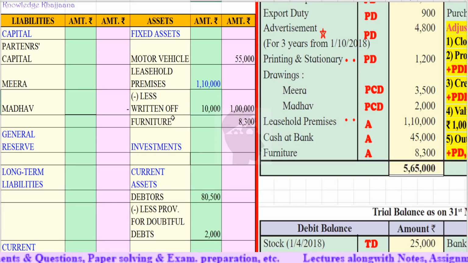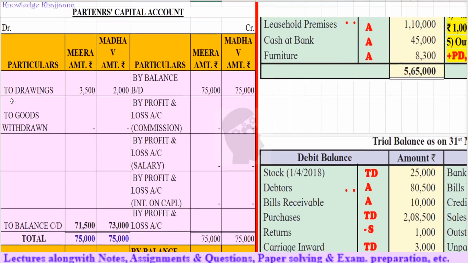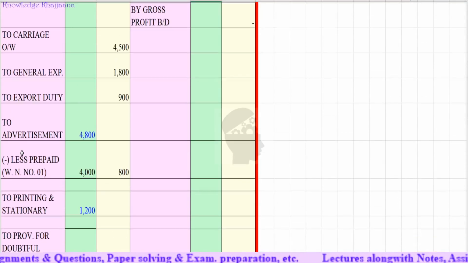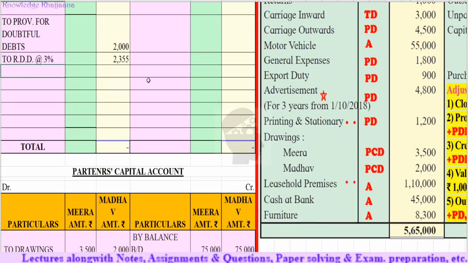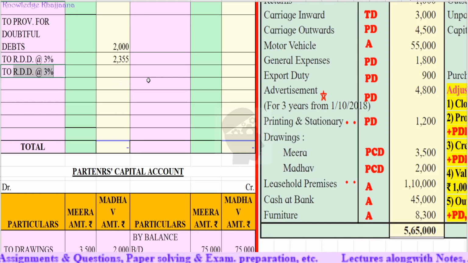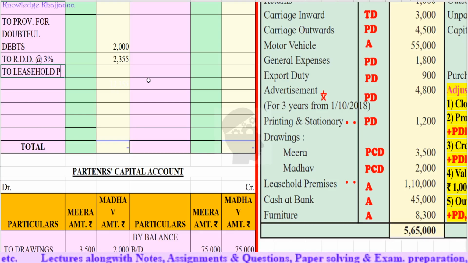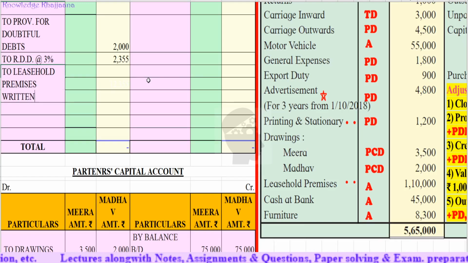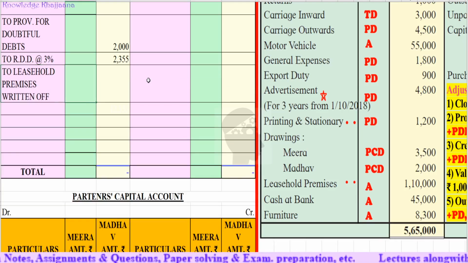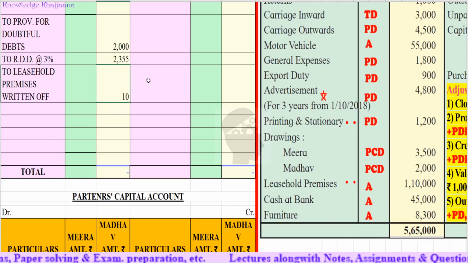Okay, so this we have to record to the profit and loss account debit side. Okay, profit and loss account debit side, like: To leasehold premises or property written off. How much? Rupees 10,000. Okay.